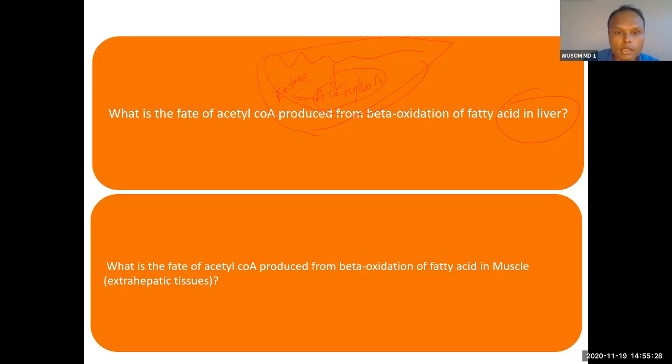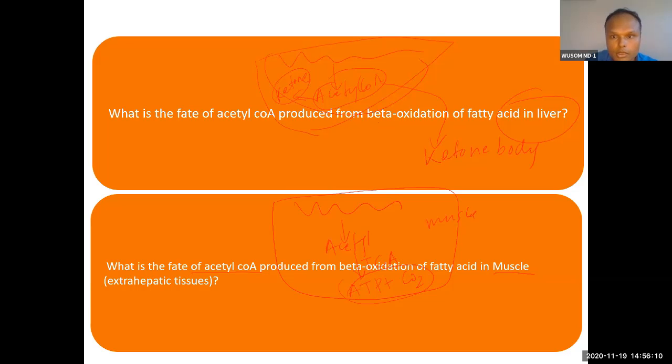in liver. So what is the fate of acetyl coenzyme A produced from beta oxidation of fatty acid in muscle? In muscle, it will undergo TCA cycle, Krebs cycle. It will produce ATP plus CO2 in muscle. In liver, remember, it will form ketone body. Acetyl coenzyme A will not undergo TCA cycle, it will form ketone body.